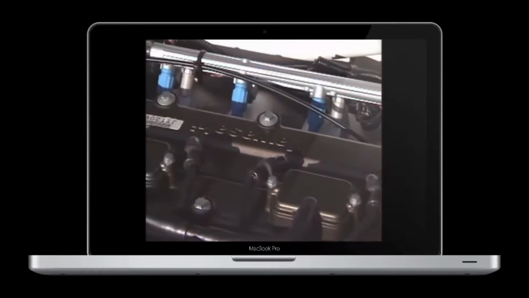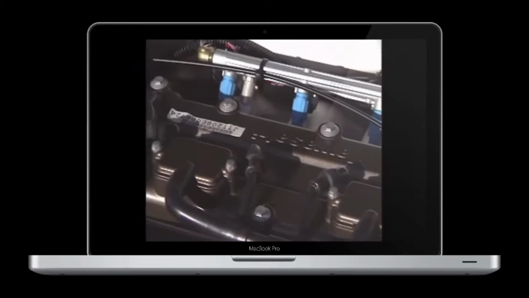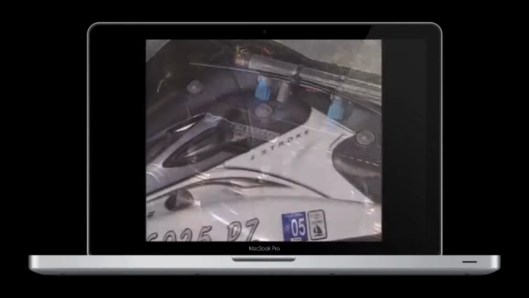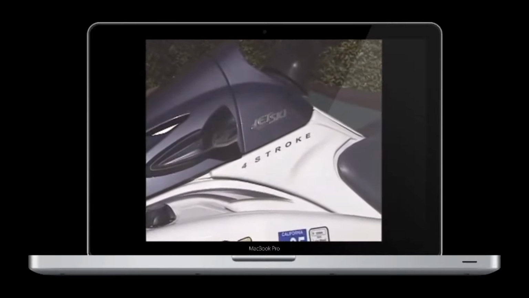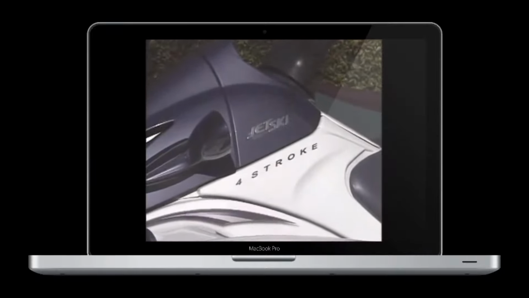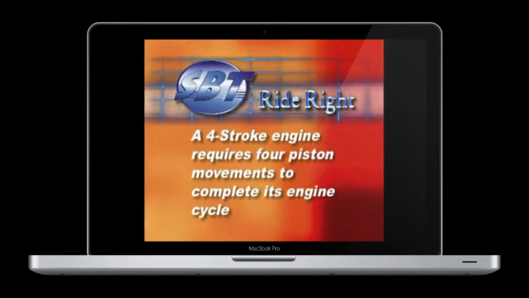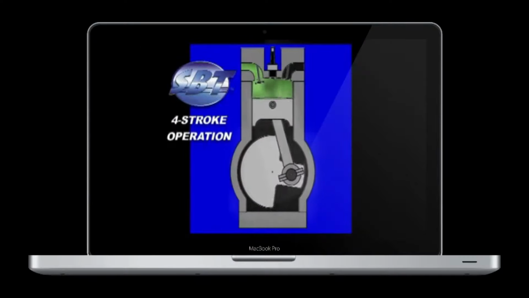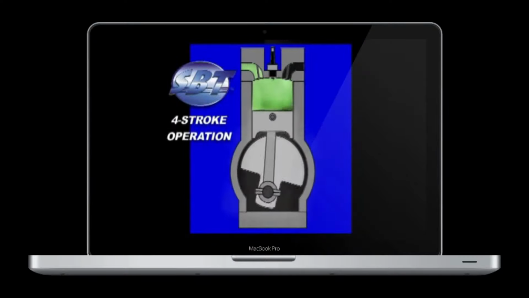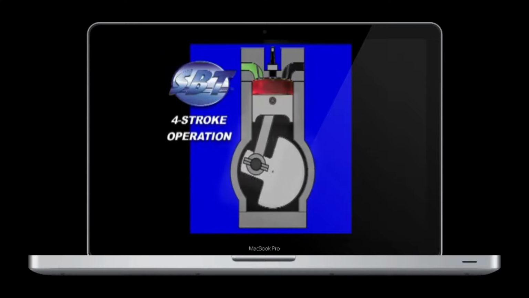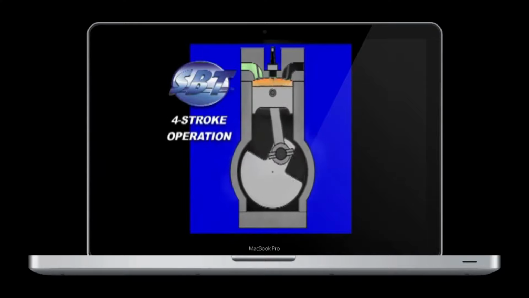There are different types of engine available, like 2-stroke, 4-stroke, and then 6 strokes. These names are derived from the number of strokes that the piston takes to complete a cycle. For example, the 4-stroke engine takes 4 piston movements to complete its engine cycle.